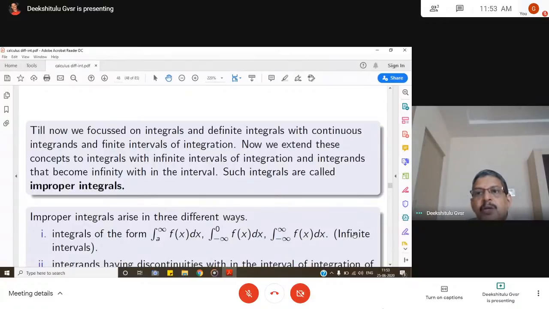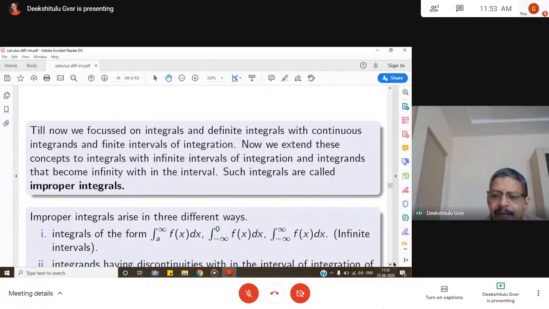So I repeat, the first case is that the length of the interval of integration is infinite. That means the upper and lower limits may be plus infinity, minus infinity, or 0 to infinity, or minus infinity to 0, or minus infinity to some constant. Like that, the limits will be there. The other way is that f of x goes to infinity at certain points. Such cases we call improper integrals.